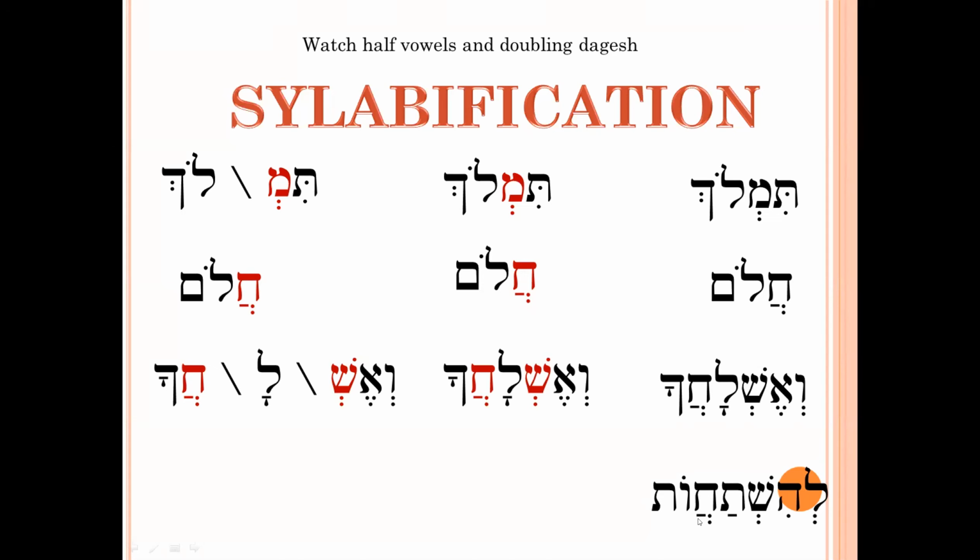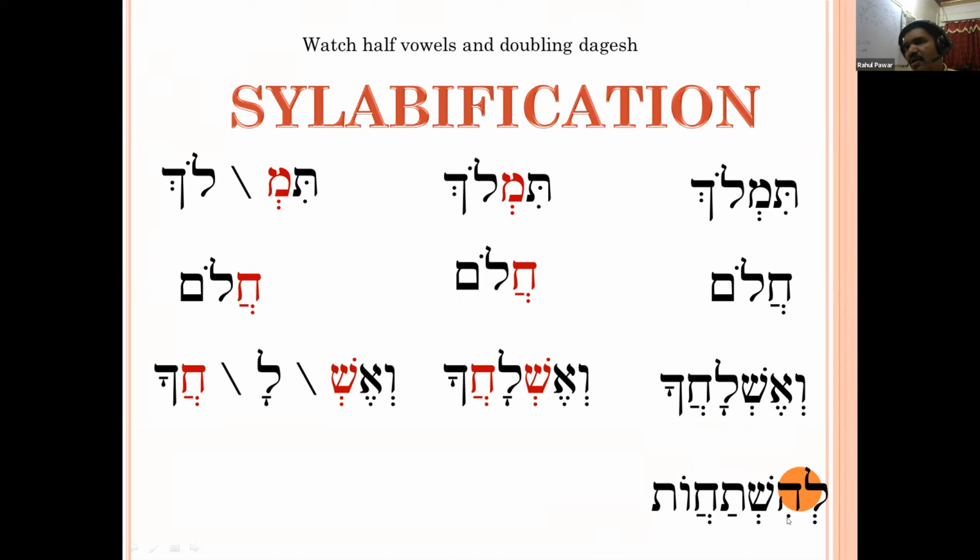Holam vav, pathak, then hirek. So total here are 3 full vowels: holam vav, pathak, and hirek. So there will be 3 syllables.